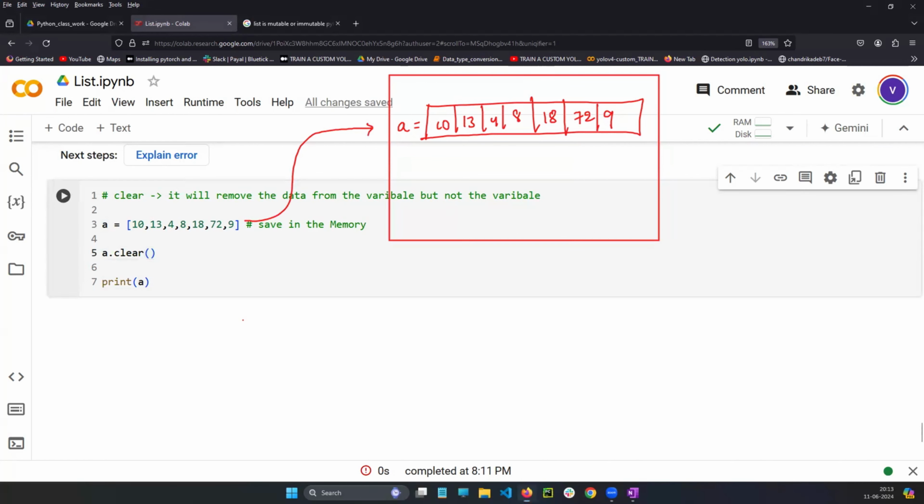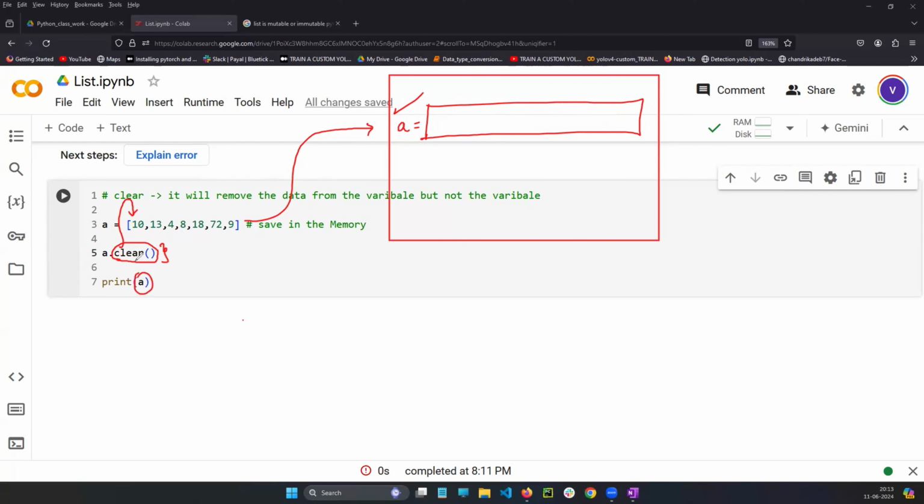So what will this clear function do? Clear is a built-in function in the list which will be applied on the A since you are writing A dot. Clear will remove all the data in the variable, but the variable will be alive. So in the second line, what happens? First line, data is saved in the memory. Second line, all the data inside it is cleared.